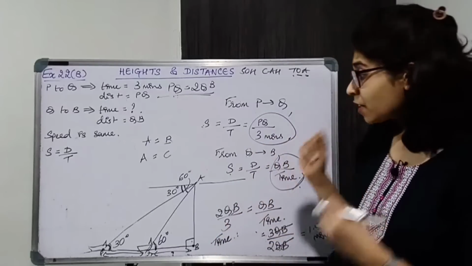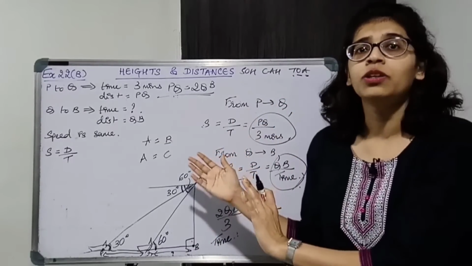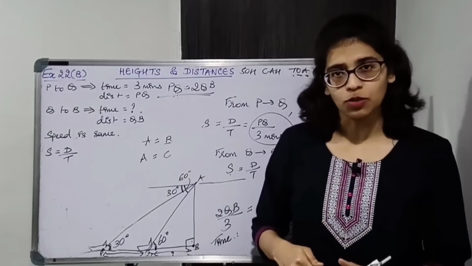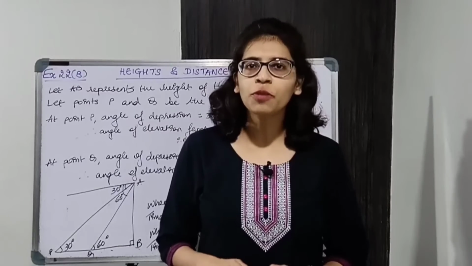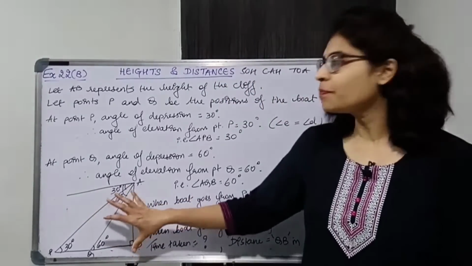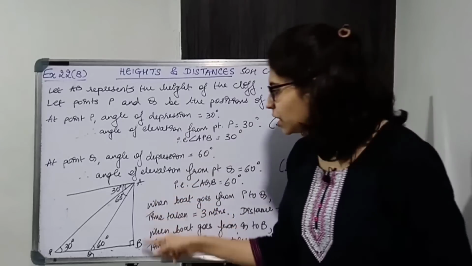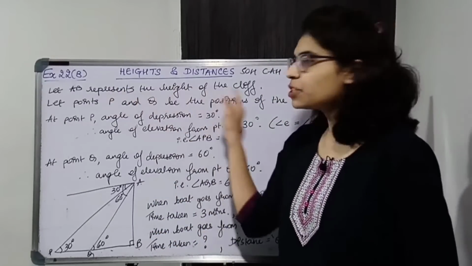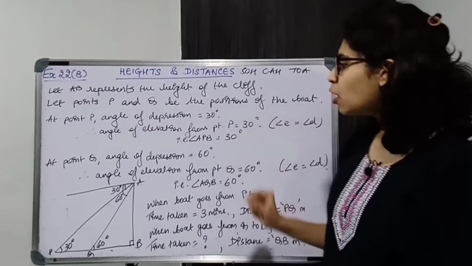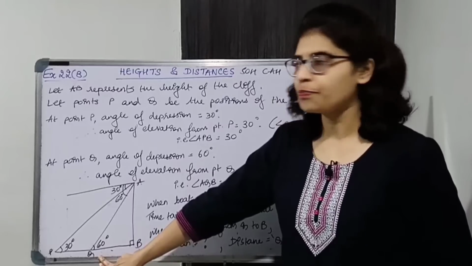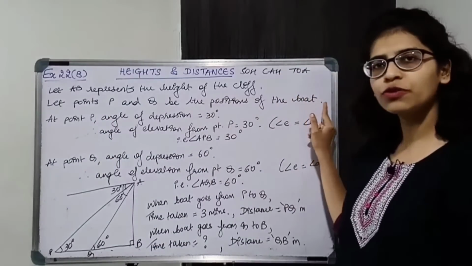Okay. So let us start solving now. We'll use proper steps, proper statements, and then start with the solution. Now draw a proper figure and then write down the given. Okay, so this is the proper figure. Now AB is the vertical cliff, that is, it is the height of the cliff. So AB represents the height of the cliff. Now initially the boat is at point P and then it is coming to point Q. So P and Q are the positions of the boat.